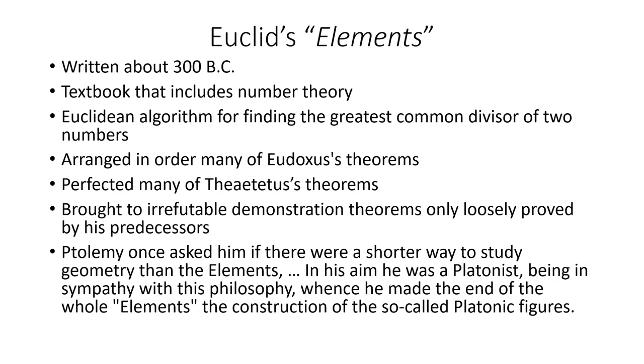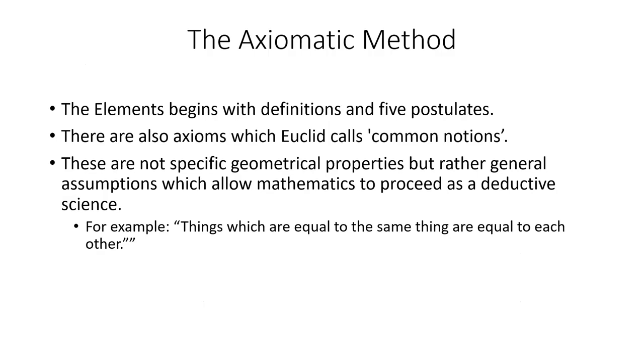How does it start? Well, the Elements begin with definitions and five postulates. There's also axioms, which Euclid called common notions. A common notion would be that things which are equal to the same thing are equal to each other. These are not specific geometric properties, but rather general assumptions which allow mathematics to proceed as a deductive science. And his first five